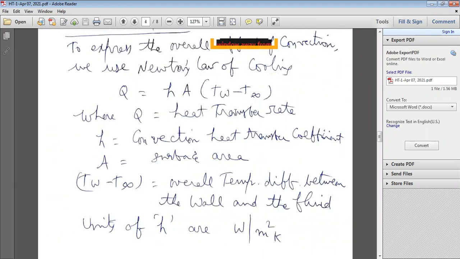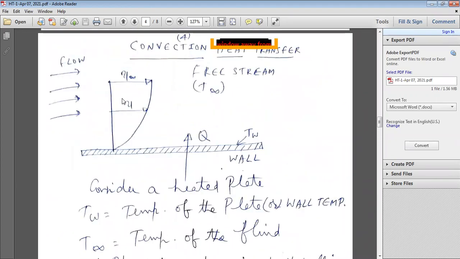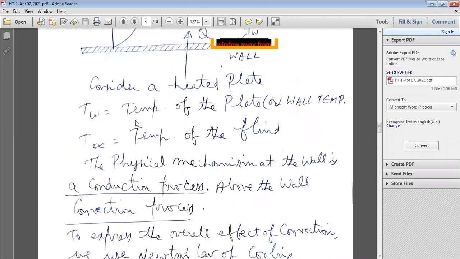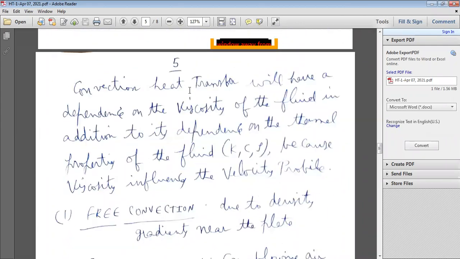More viscous, less heat transfer. Less viscous, more heat transfer. So convection heat transfer depends upon the viscosity of the fluid and also the thermal properties of the fluid.